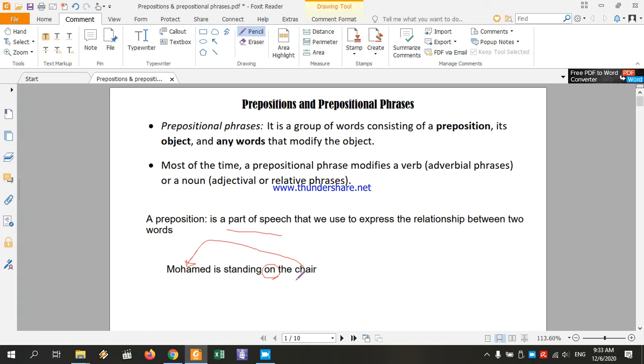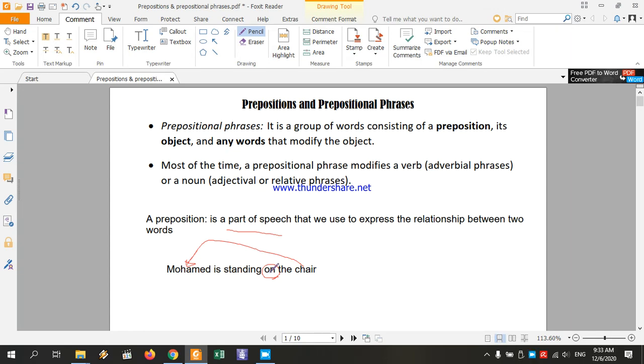Another example: the cat is hiding under the desk. The preposition under shows us the relationship between the cat and the desk. It shows us the fact that the cat is sitting under the desk, not over the desk, not next to the desk, not to the right of the desk. Okay? So a preposition shows us the relationship between two words.